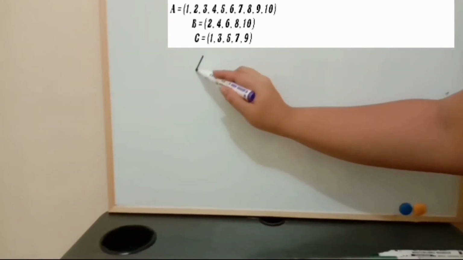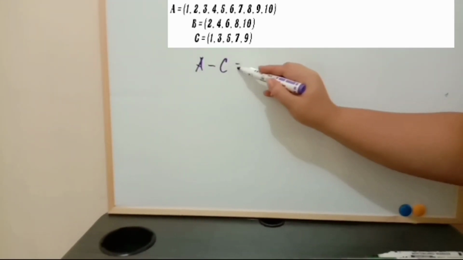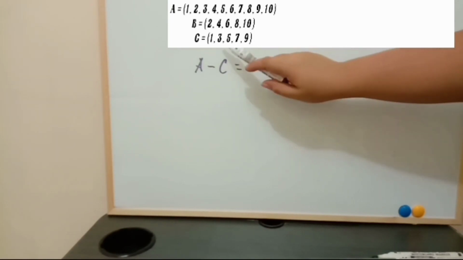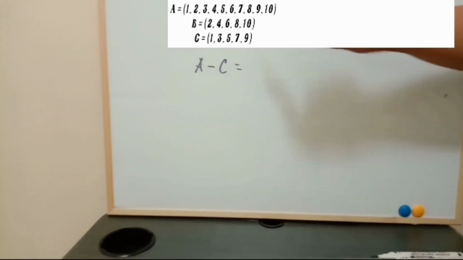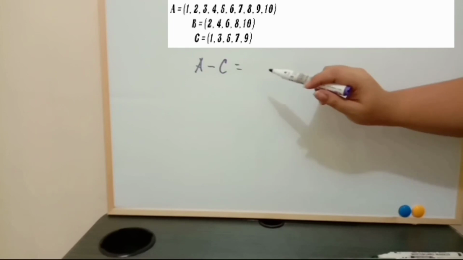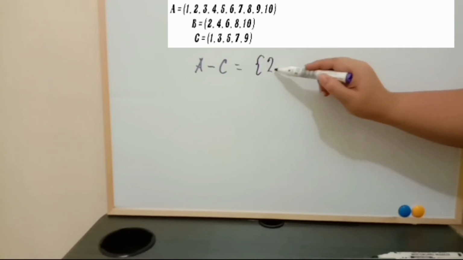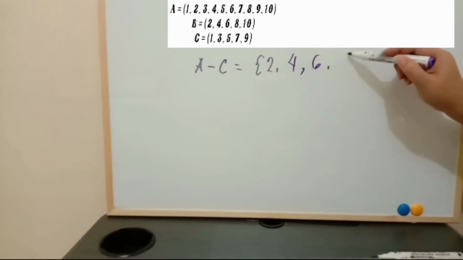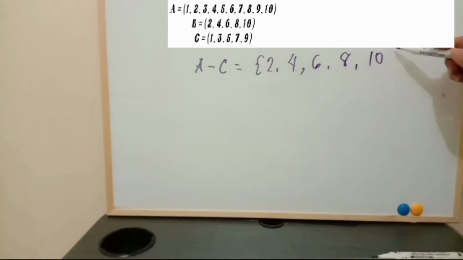Let's have the difference. The difference of A and C. The question to answer here is, what are the elements that we can find in A that we cannot find in set C? We can find 1 in A, we can find 1 in C. We can find 2 in A, we cannot find 2 in C. Therefore, we start with 2. We have 3, we have 4 here. 6, 8, and 10.